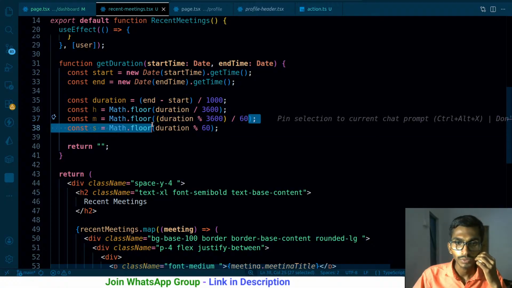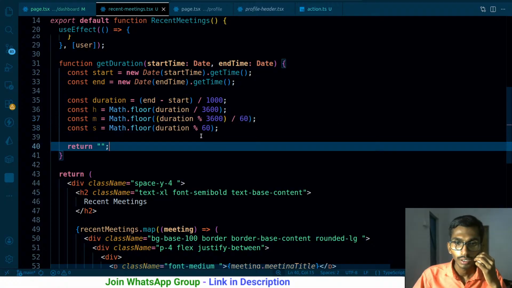If I divide it like this, I'm going to be getting the remainder.